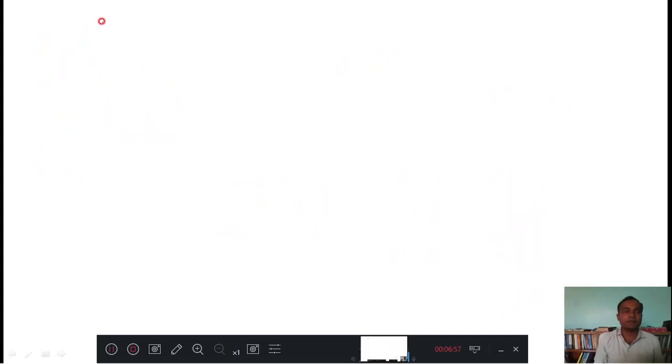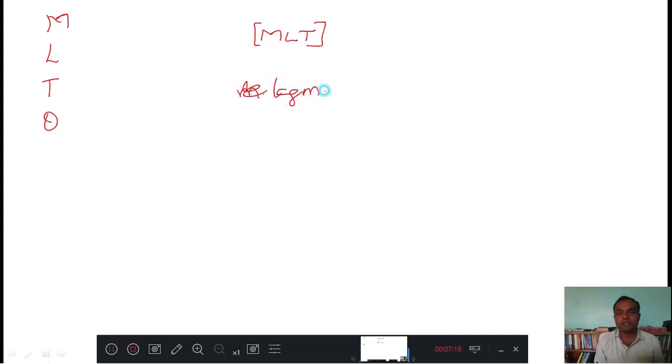Dimensions we always write in a square bracket, that is [M L T], meaning kg meter second.